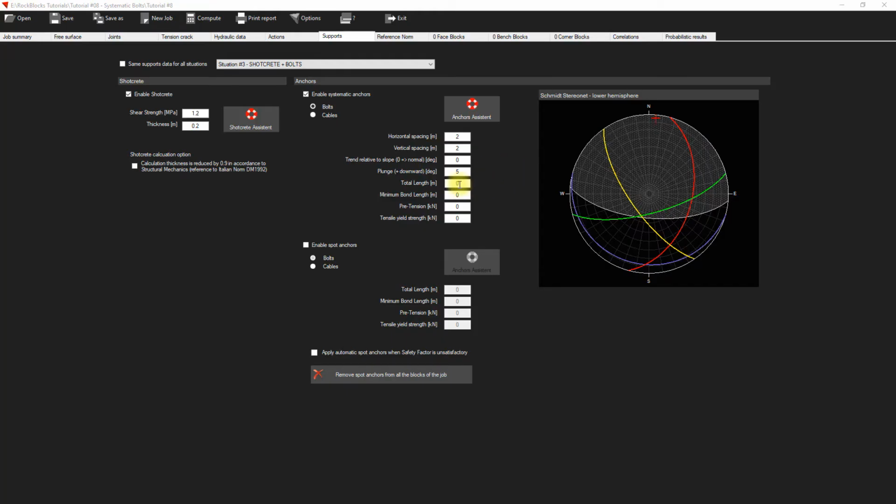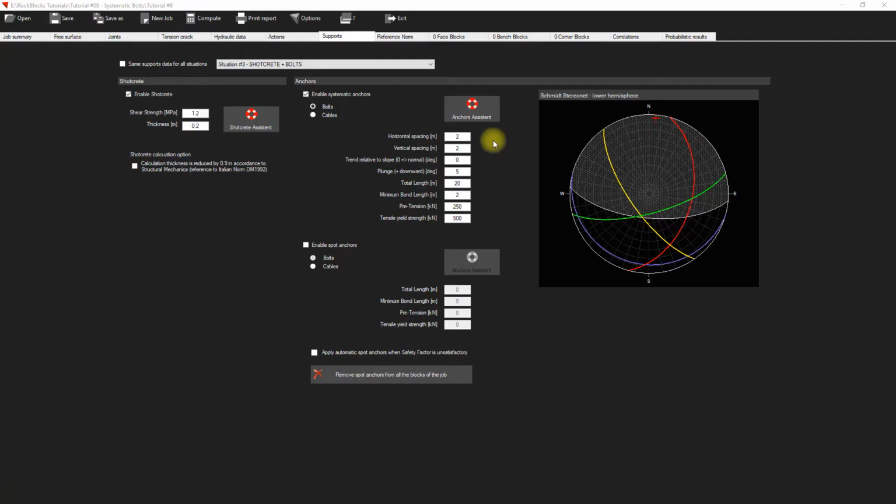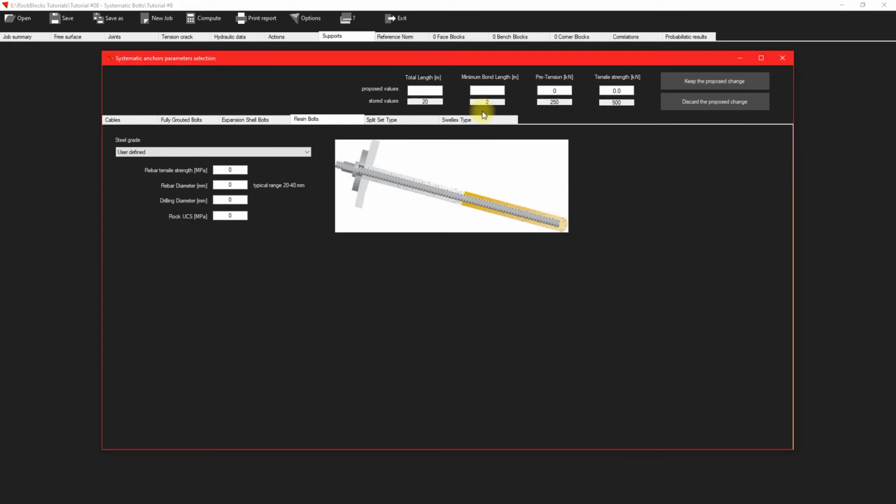Input the properties of the anchors, that is, total length, bond length, yield strength, pretension. You can also use the Anchors Assistant to define the anchor's parameters.